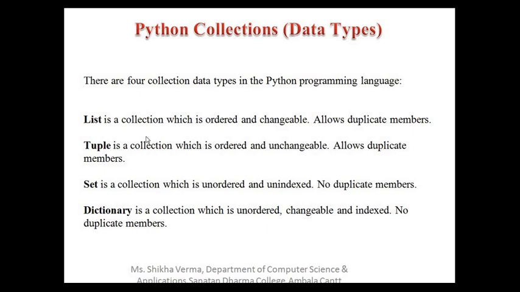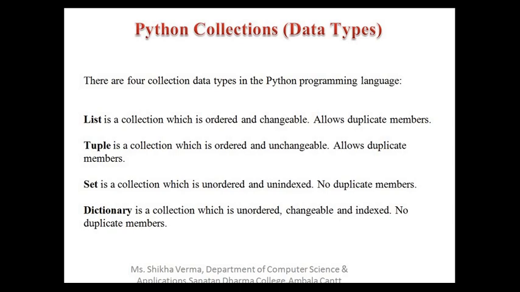Next is tuple. A tuple is also ordered but unchangeable, which means you can't change the elements of a tuple. It allows duplicate members also. Next is set. A set is a collection which is unordered. In the previous session I gave you examples of all these: in a set, duplicate values are not allowed and elements are not indexed. No order is followed in a set collection.